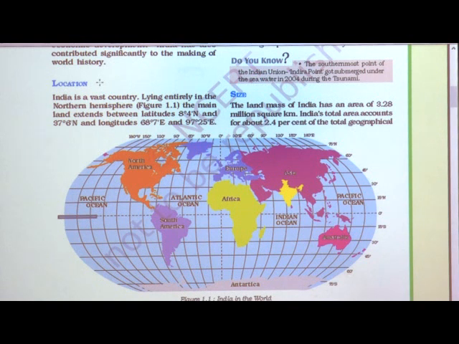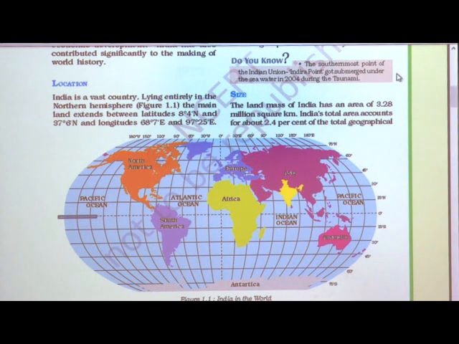So on the basis of this latitude and longitude, now we are going to discuss the country's location. See, North America is located in the northern and western hemisphere, right students? Yes. So see, South America is located in the southern and western hemisphere. When we come to Asia, the majority of Asia is located in the northern and eastern hemisphere, and whole Australia is located in the southern and eastern hemisphere.